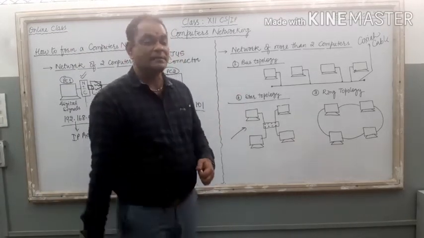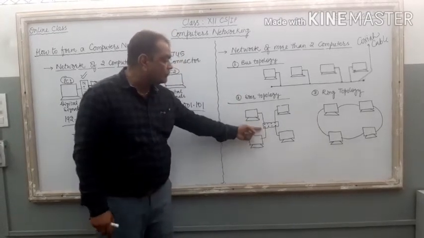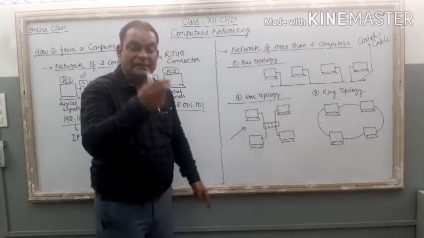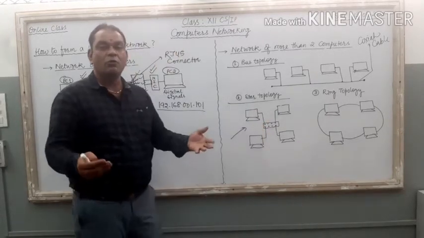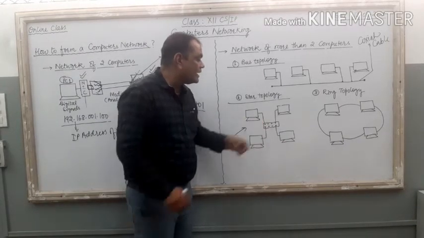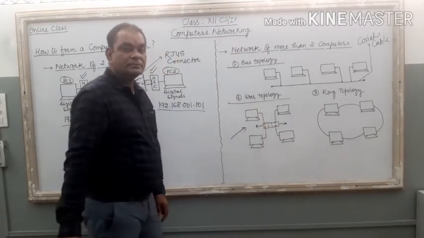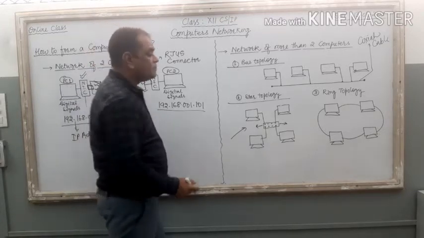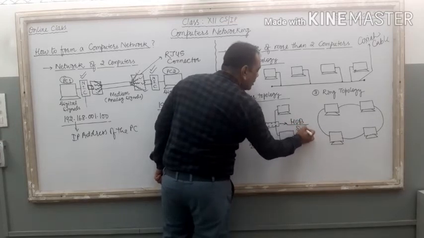Here, this extension plate, or we can say this central device, just see the diagram. First PC, second, third, fourth. 4 PCs, 4 NICs installed in these PCs. Then this is the twisted pair cable. If I want to connect these 4 computers with each other, I require a central connecting device. I require this type of special device so that I can connect these PCs. And the name of this special device is hub or switch.